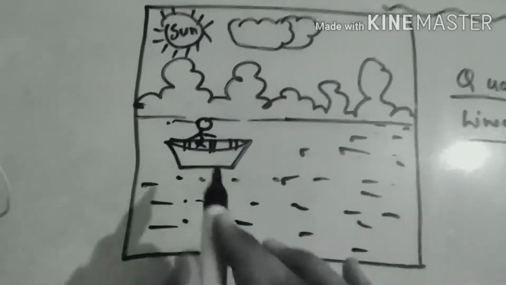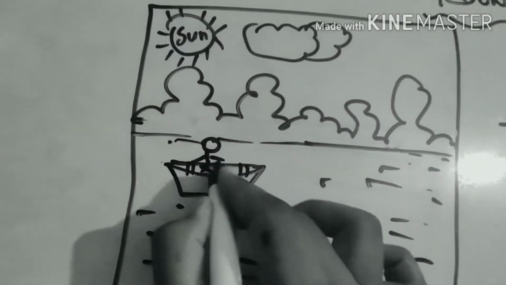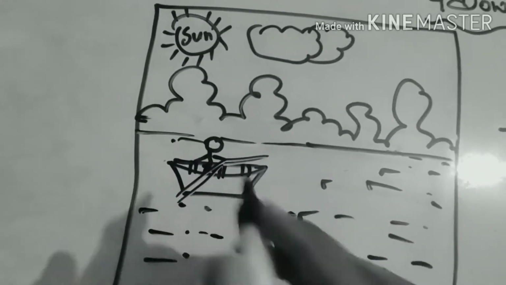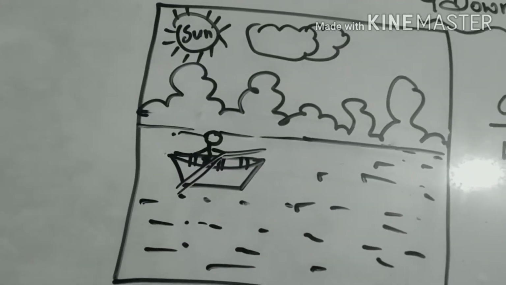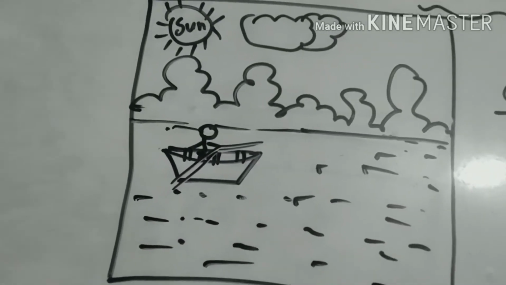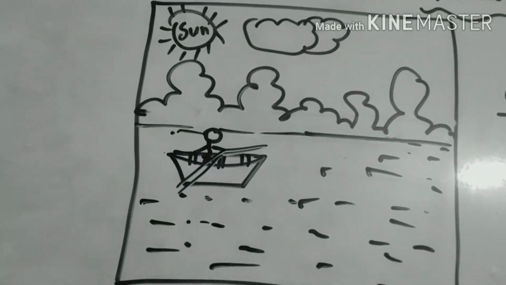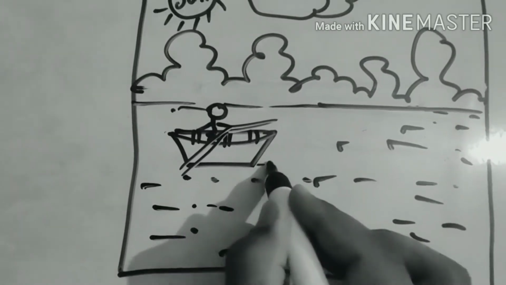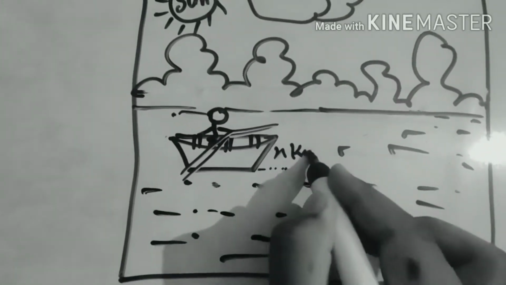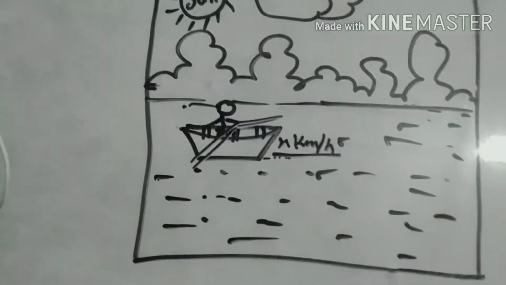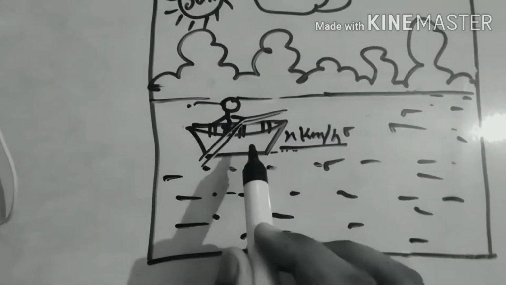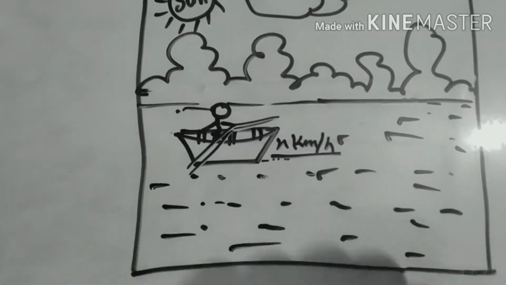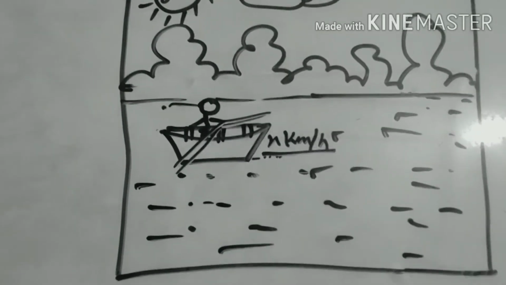Okay, see, there is a man in the boat and he is just boating. Means he is just trying to move ahead. So he is applying some force, and that force will give him a speed. With a certain speed that we can name as x kilometer per hour, because speed is measured in kilometer per hour. So the man is just boating with the speed of x kilometer per hour.